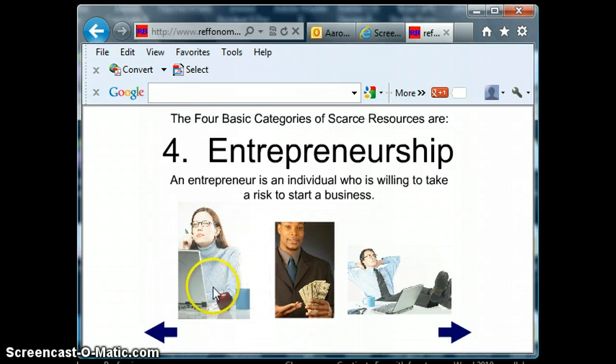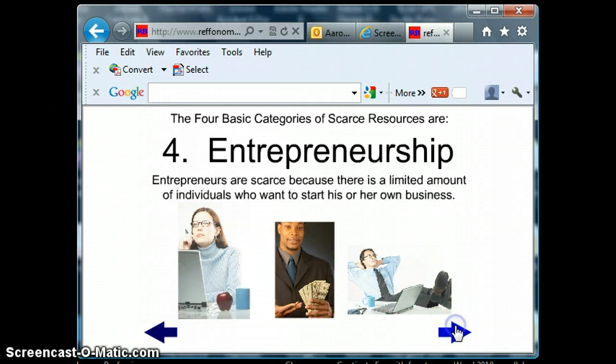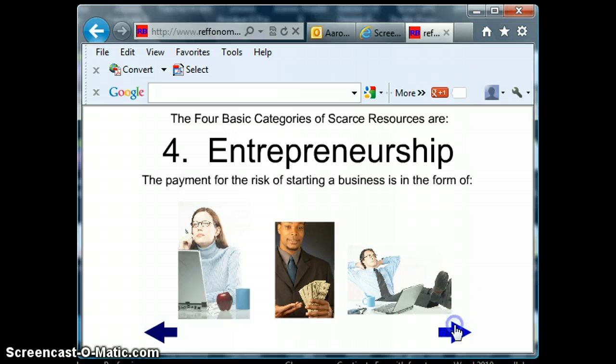But neither one of these fellows started their company so that we could have computers. It's great that they did. It's great that we have these options available to us, these resources, but the reason they started their companies was to make a profit. And in doing so, maybe they're happy to provide people with computers, but their main motivation is a profit. And so entrepreneurs are people willing to take a risk, invest their own money or wealth or resources or time, land, labor, and capital in order to make a profit. Now, this is why they do it. They do it to make a profit.